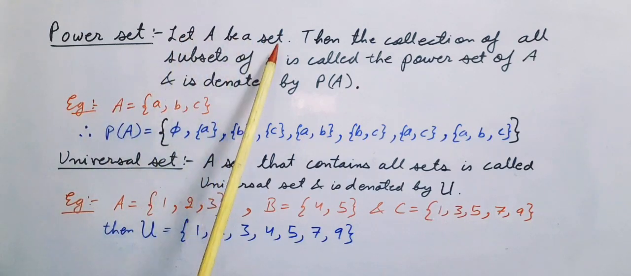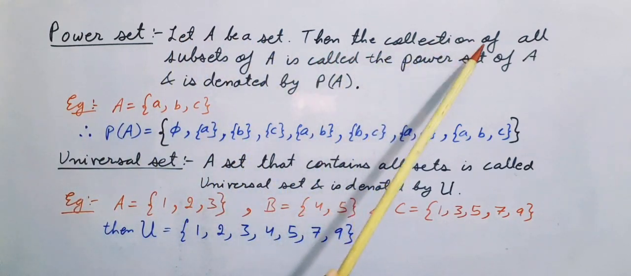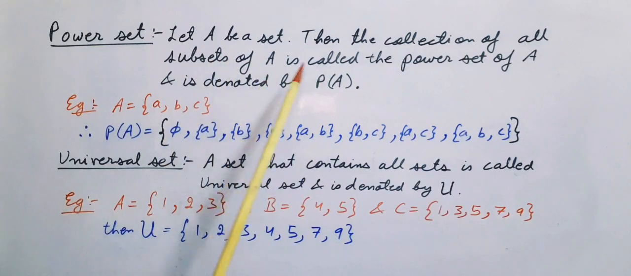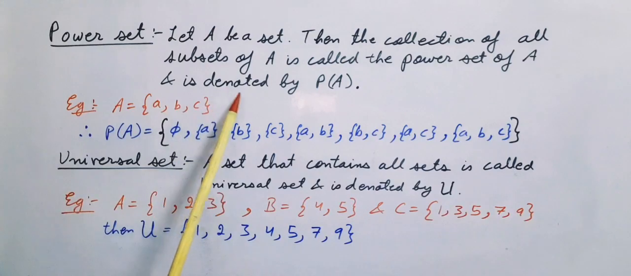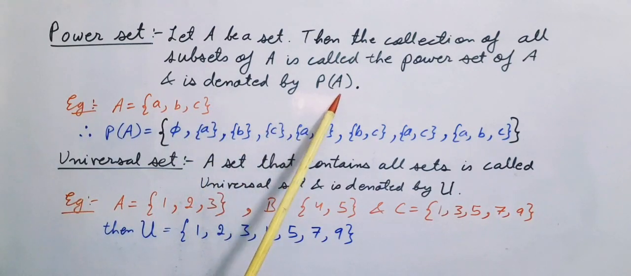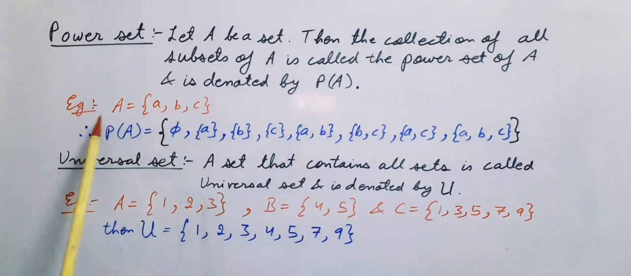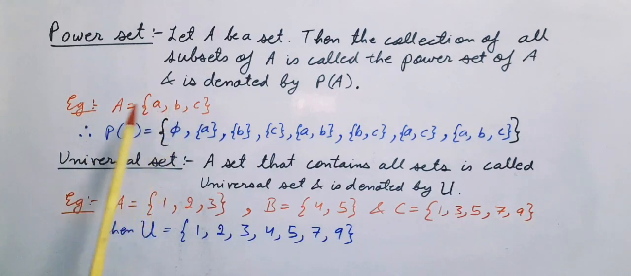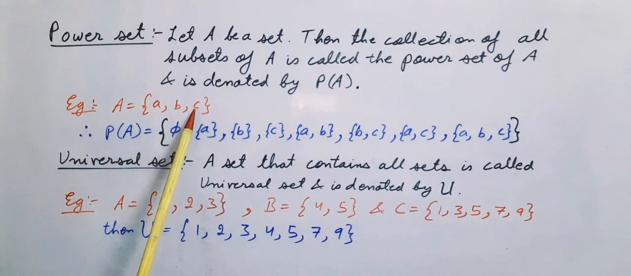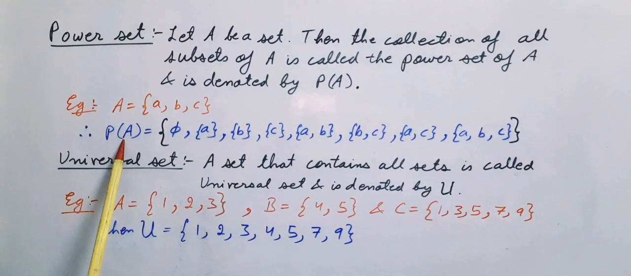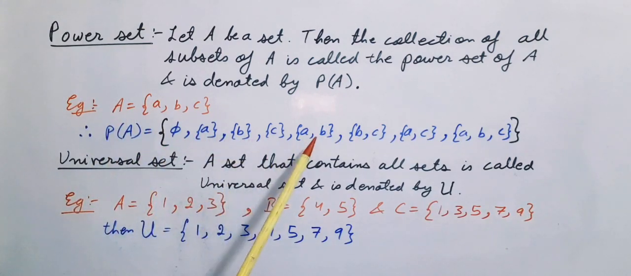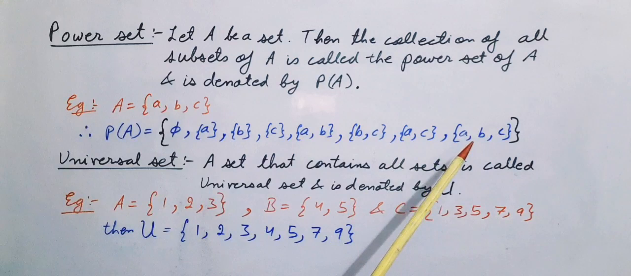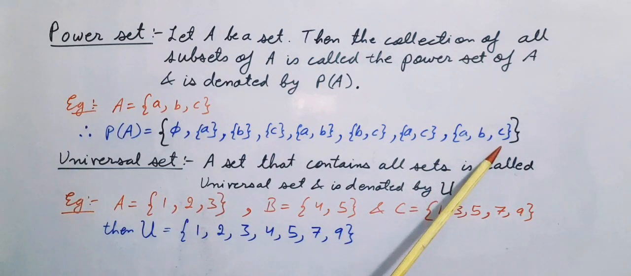Now we will discuss about power set. Let A be a set, then the collection of all subsets of A is called the power set of A and it is denoted by P(A). So for example, A is equal to {a, b, c}. A consists of 3 elements a, b, c. Then the power set is a set which consists of all the subsets of A: phi, {a}, {b}, {c}, {a, b}, {b, c}, {a, c} and {a, b, c}.